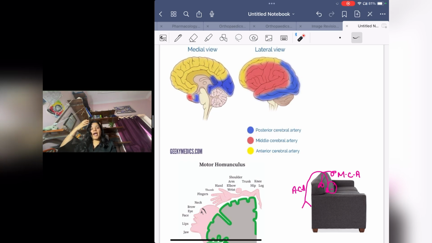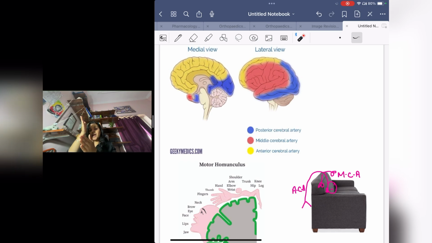In the front part, as the name suggests, the anterior cerebral artery will be supplying the front part of your brain cortex. As the name suggests, the posterior cerebral artery will supply the posterior part. And the lateral part, the middle cerebral artery, is not supplying the middle part. Middle is not with the middle. Middle is supplying the lateral part. So the lateral part of your brain is supplied by the middle cerebral artery.